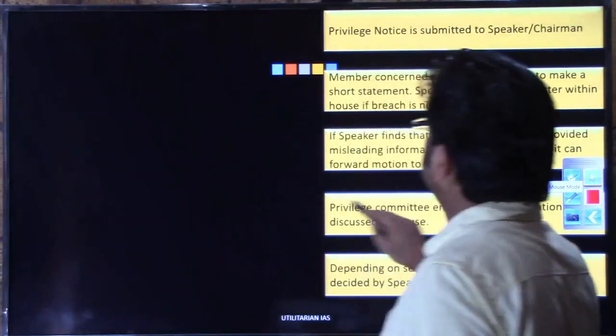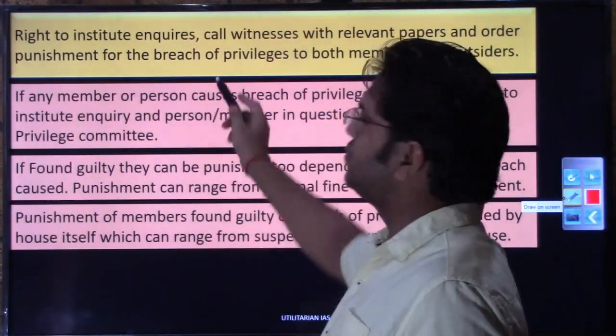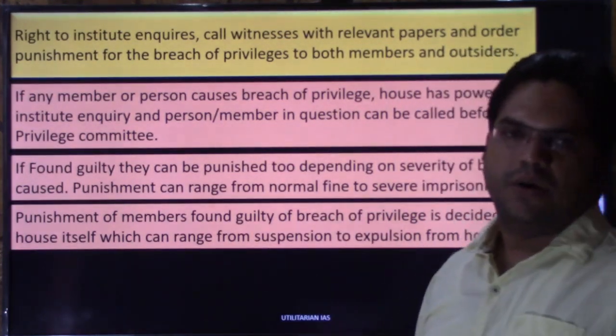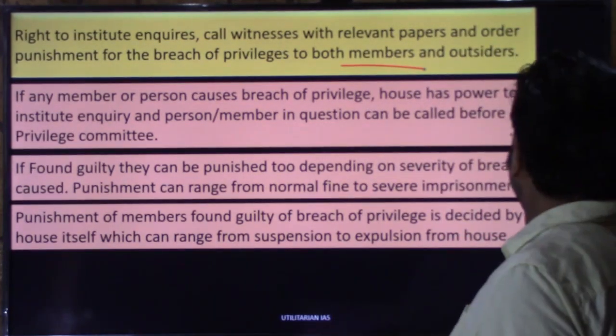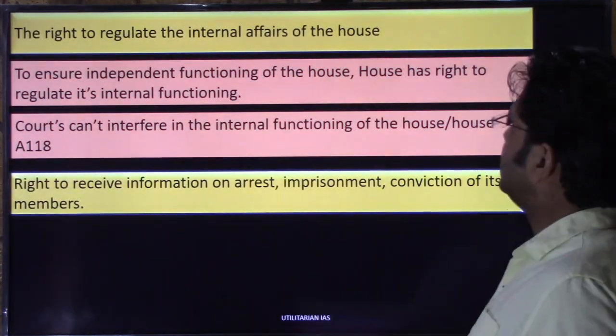So this is what I was talking about, right, in the previous slide, that they do have the right to institute an inquiry, call witnesses with the relevant papers, and decide punishment for the breach of privileges for both members and the outsider. Let us move to the next slide and let us discuss another thing. So you do have the right to regulate at the house level, mind you.